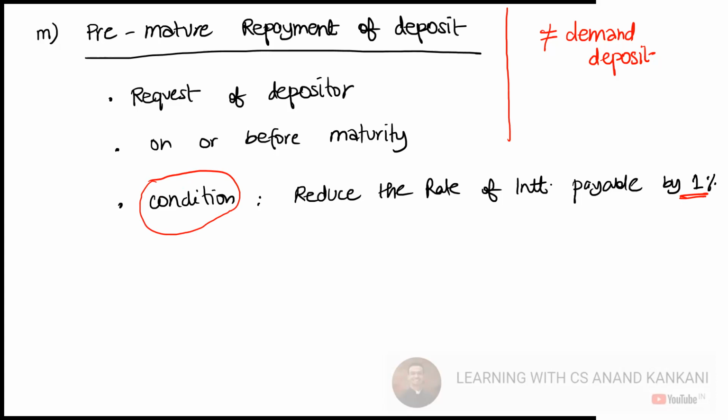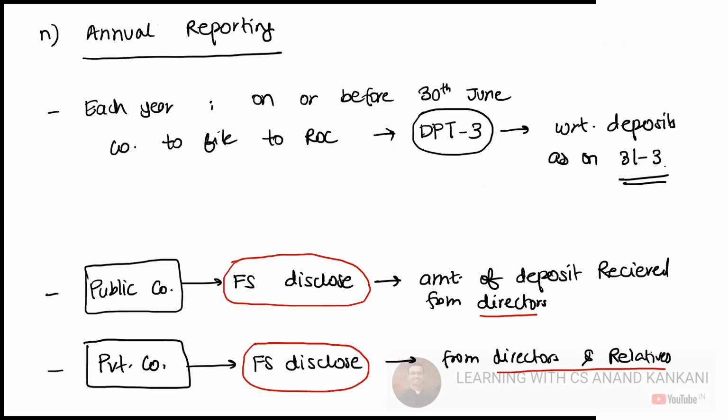And there is annual reporting which company needs to do. So on or before 30th of June, company needs to file form DPT3 to the ROC with respect to the deposits as on 31st of March. What is the deposits which is there? So when you are working in a company or when you are working in a firm, while doing the annual filing, you should always check the balance sheet of the company.